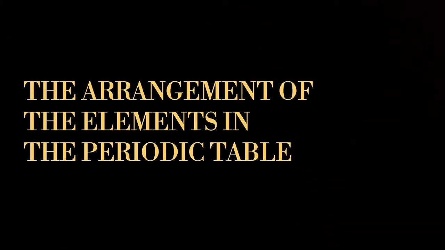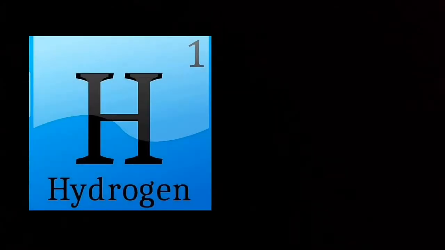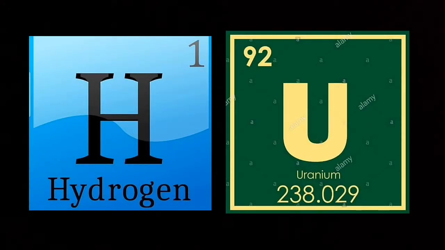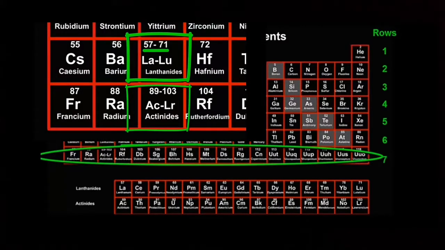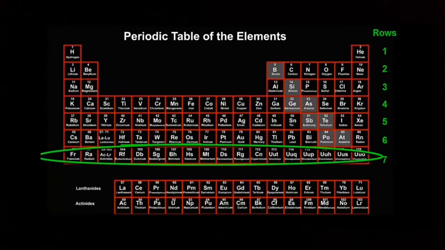The arrangement of elements in the periodic table. The periodic table starts with the element with the lightest atoms, which is hydrogen, and goes to the element with the heaviest atoms, which is uranium. The periodic table has 7 rows. The rows of lanthanides and actinides really belong to rows 6 and 7. The lanthanides are elements 57 to 71, and the actinides are elements 89 to 103. Altogether, there are 118 elements, but really, there are 92 natural elements, and the rest of the 118 are just artificial elements that scientists made in the lab.